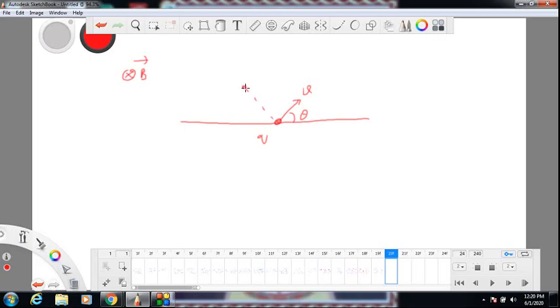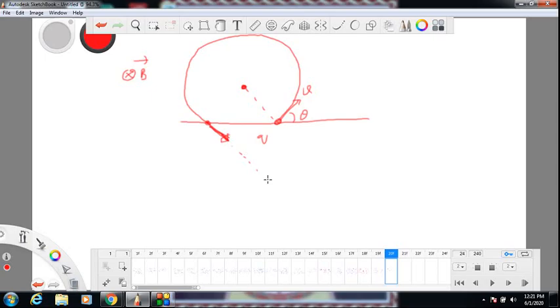So the center must be somewhere there. With that center we will try to draw a circle. So something like this. After hitting this boundary again, it comes out where there is no magnetic field. Once there is no magnetic field, it starts going in a straight line.